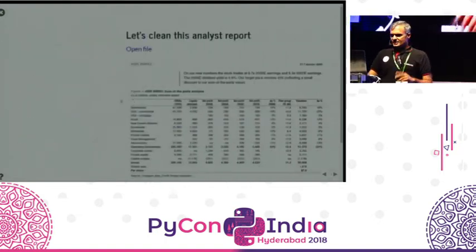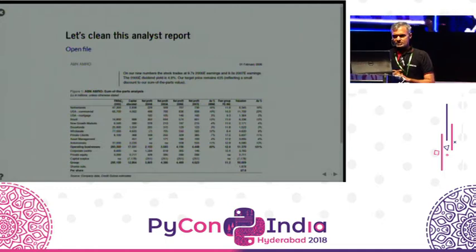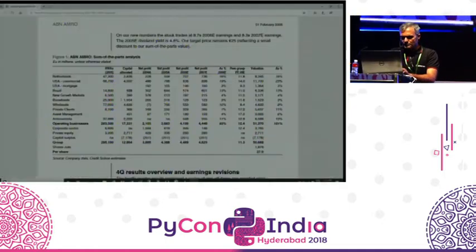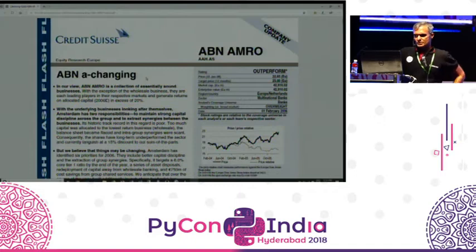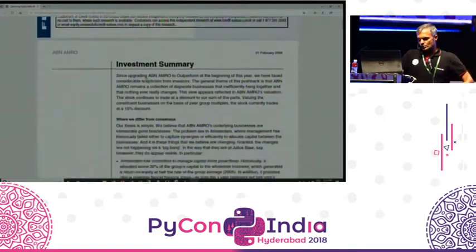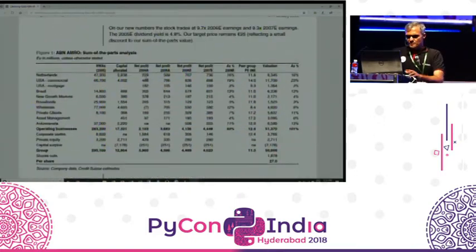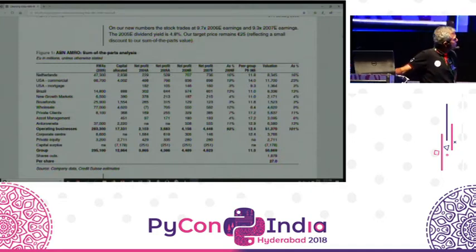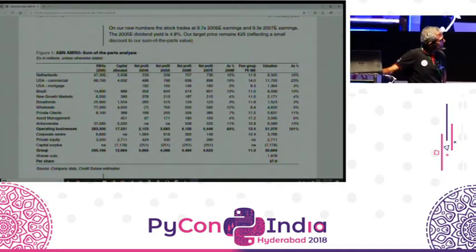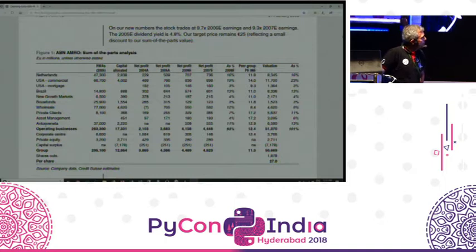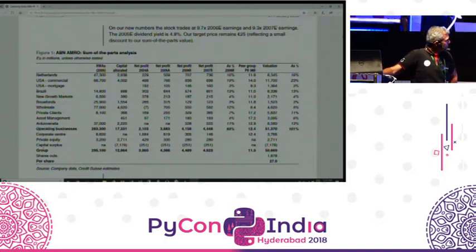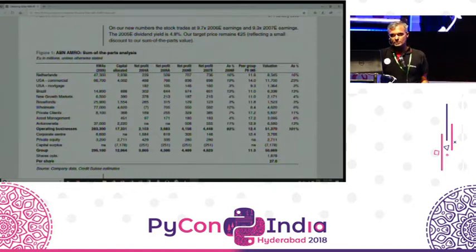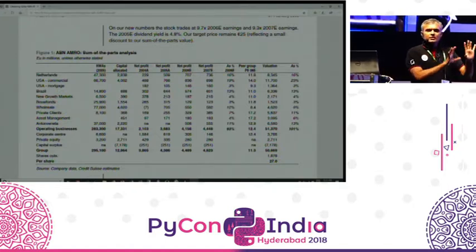So what I'll do is pick a data set that I just started with yesterday. This is a report prepared by Credit Suisse on ABN AMRO. It's about a decade old, and it has, among other things, a breakup of ABN AMRO's businesses. So in their Netherlands business, what is the risk-weighted assets? What is the capital allocated? What was their profit in 2004, 2005, 2006, and so on, and a bunch of other pieces of information with subtotals such as operating businesses, the group information, and additional data such as shares outstanding and information on a per share basis. This is realistic data.